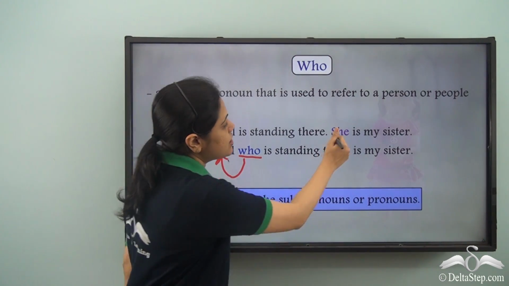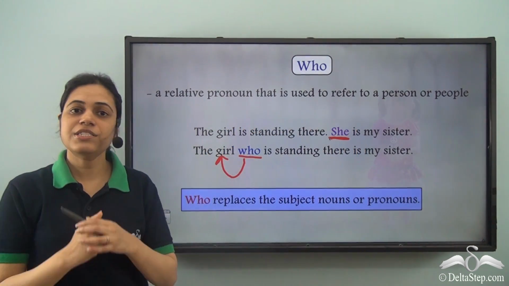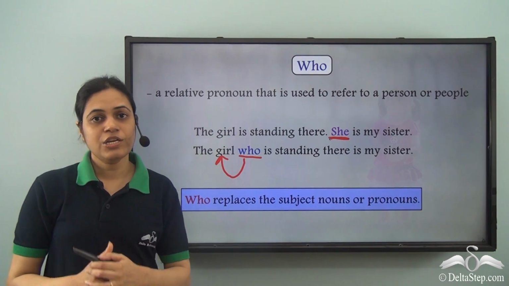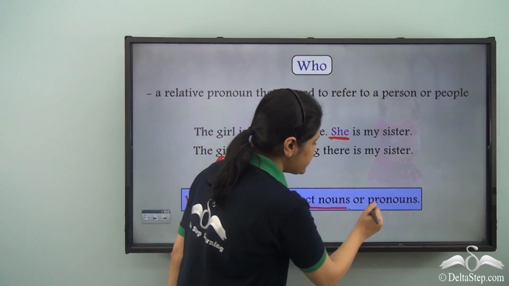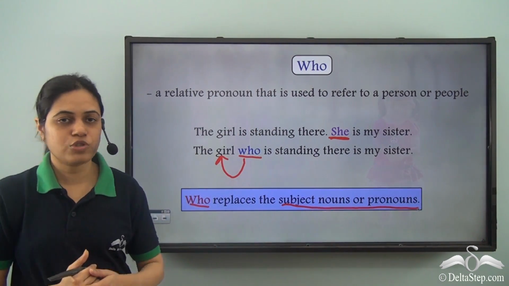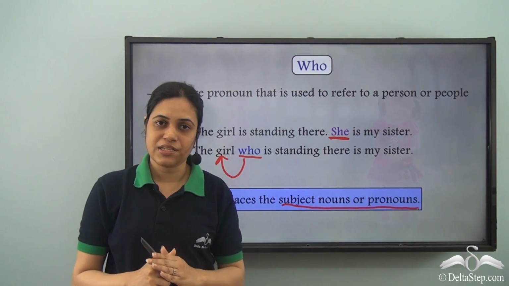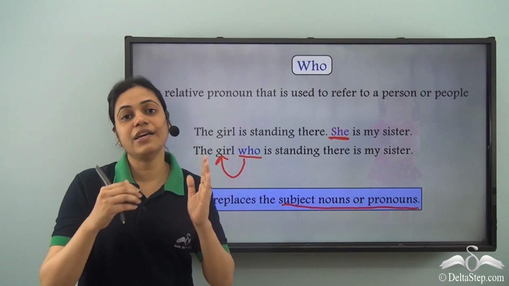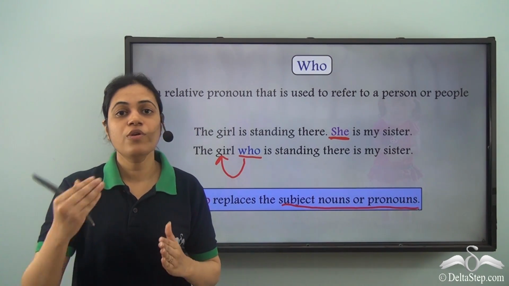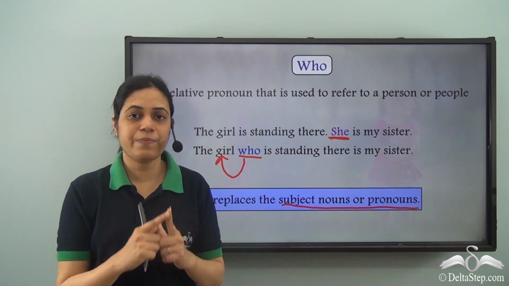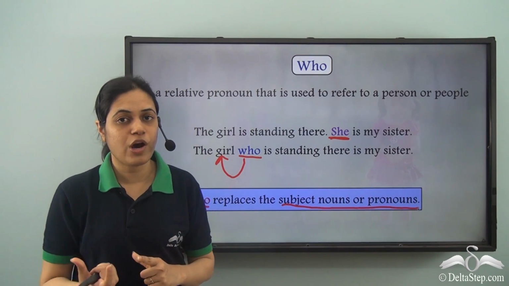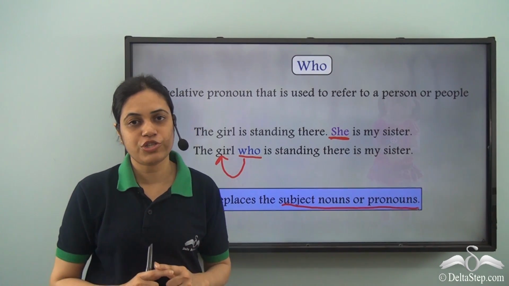If you notice, she is the subject of this sentence. So we can say that who replaces the subject nouns or pronouns. So from the second sentence, who will replace the noun or the pronoun which is in the subject position. So who always replaces the nouns or pronouns in the subject position.